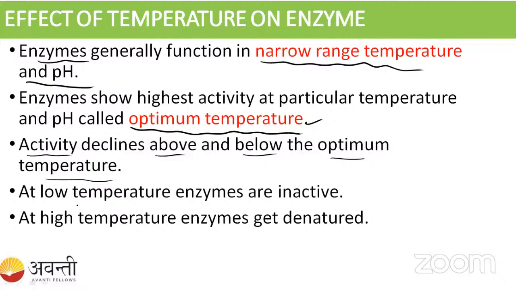Okay, so at low temperature, the enzyme is inactive. Student, do you know we keep our vegetables and fruits in the fridge, right? Why do we keep them there? So that they will not ripen. Can anyone tell me? What happens if we keep fruits or vegetables at low temperature, in the fridge?